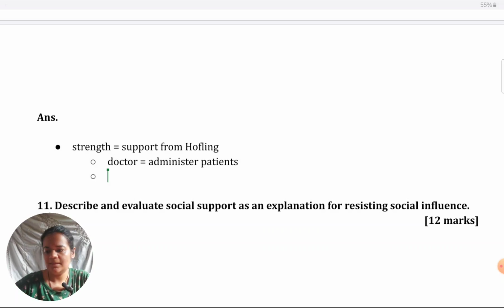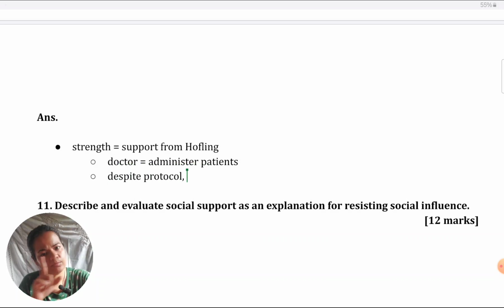Despite the protocol being in place, what was found was that all except one nurse obeyed what the doctor had said, despite knowing that the dosage being prescribed could be lethal for the patient.